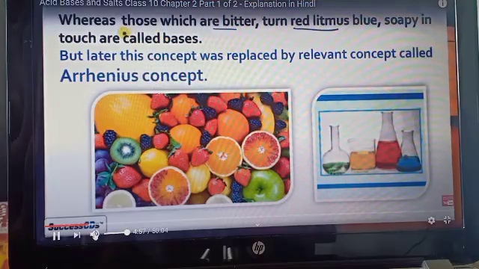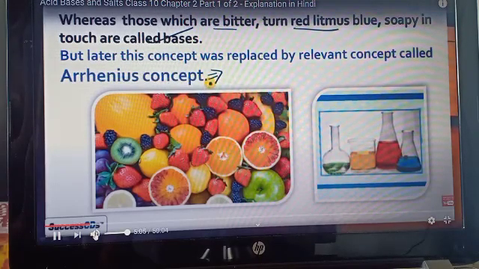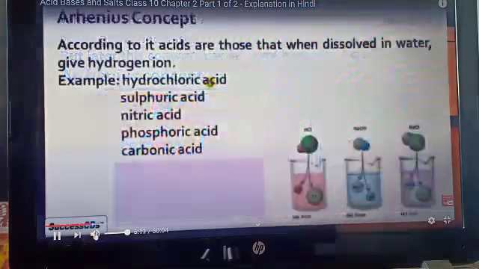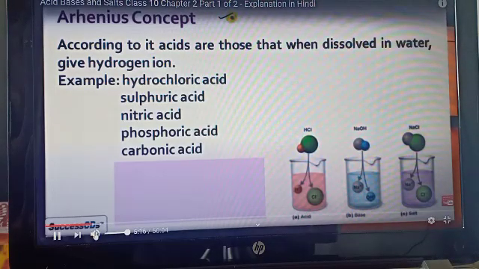As we discussed, the substance which is bitter, or which turns red litmus paper into blue, we consider as a base. But later this concept was replaced by the Arrhenius concept. Now let's see what the Arrhenius concept is.